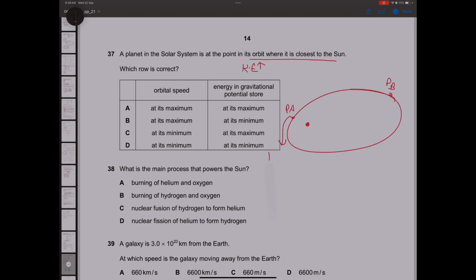Planet A will have high kinetic energy and less GPE, but planet B far away will have more gravitational potential energy and less kinetic energy. So the closer you are, the more speed you will have. So the orbital speed will be at its maximum and the gravitational potential energy will be at its minimum. Option B is the correct answer.